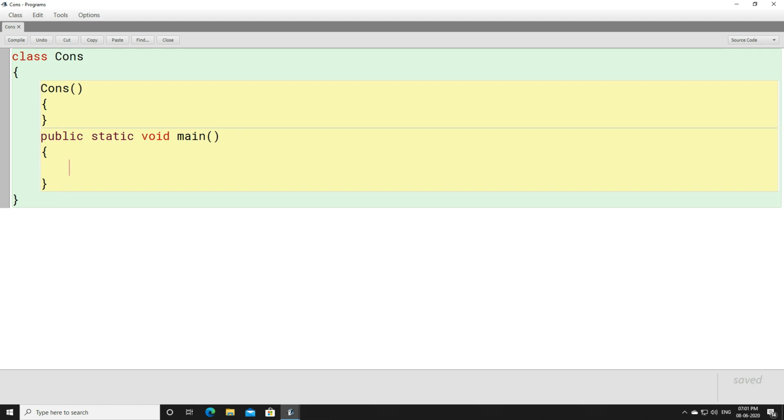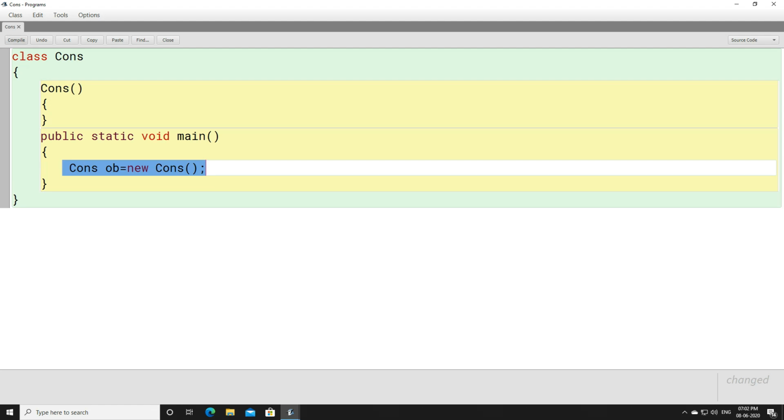Now, how can you call a constructor? What do we write here so that a constructor can be called? The number of times you create an object for this class, a constructor will be invoked. To create an object for this class, first we will write the class name, then the object name, then the equals sign, then the new keyword, and then again the constructor name. It ends with parentheses, right? This is how we can create an object.